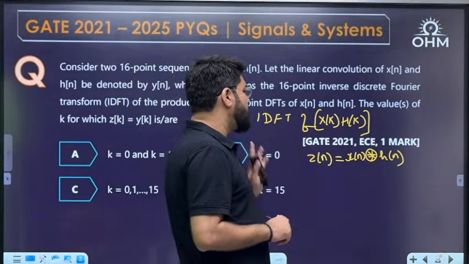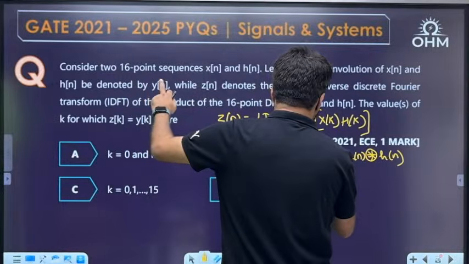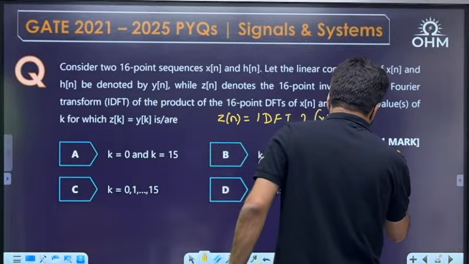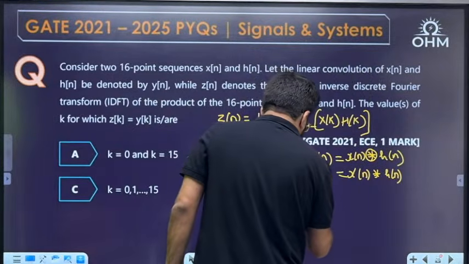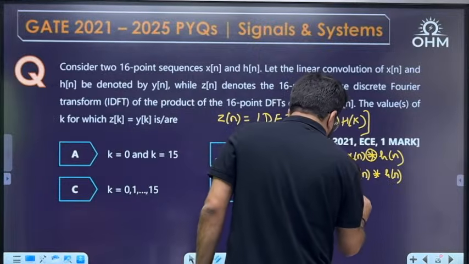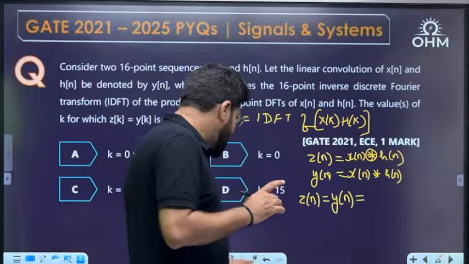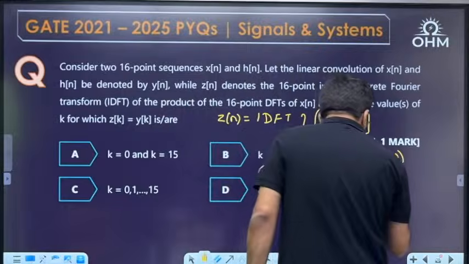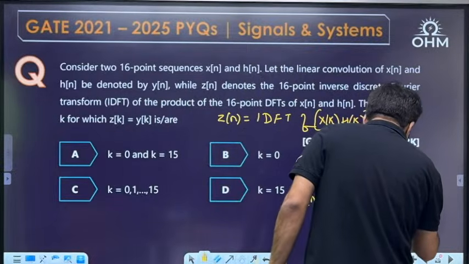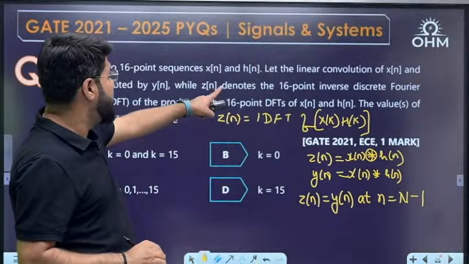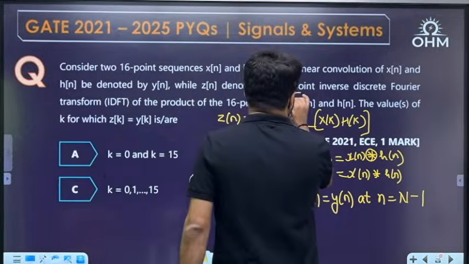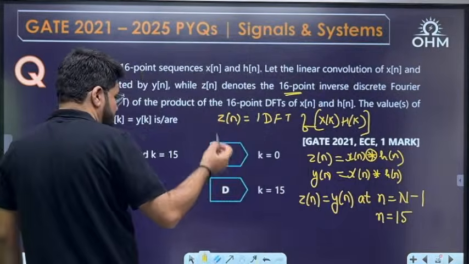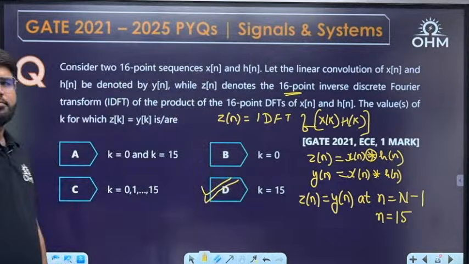Okay, z[n] is x[n] convolved with h[n]. But where is y[n]? y[n] is clearly mentioned as the linear convolution of x[n] and h[n]. And here, always, as I have taught you, the linear convolution and circular convolution are equal. By the sum by column method, if you see the last column, they are equal always at n equal to capital N minus 1. Capital N means the length of the signal. We are talking about 16-point DFTs, so here n will be equal to 15. Let's call it in the k form, k equal to 15.